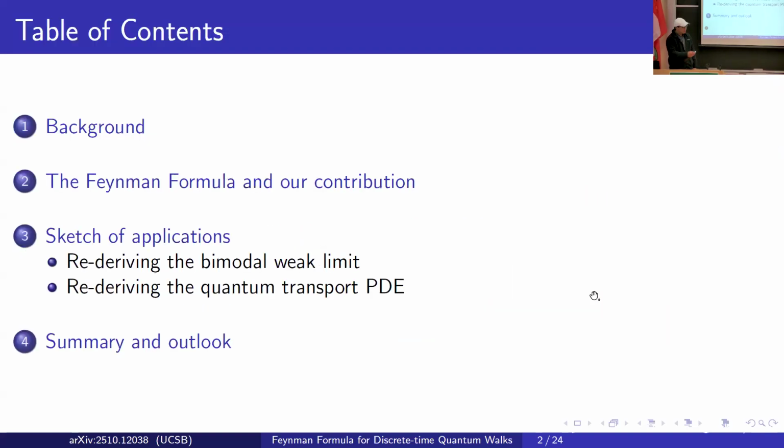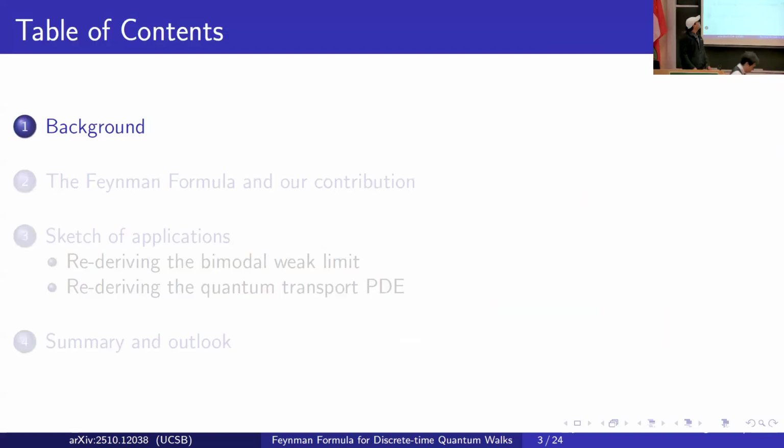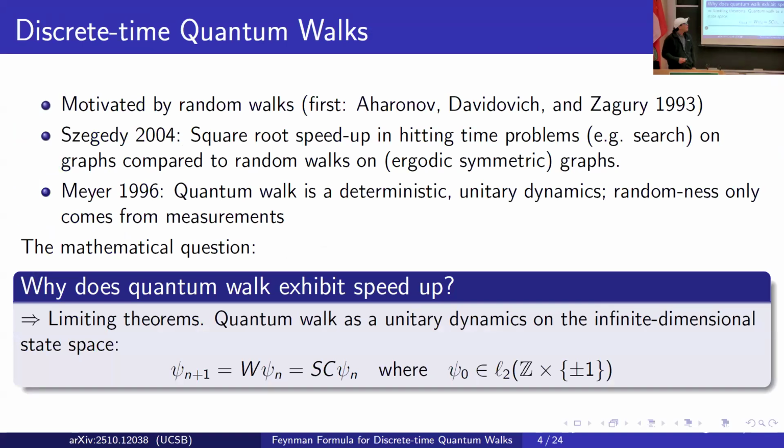Okay. So as I mentioned, to begin with, let's start with a brief development of discrete time quantum walks. Discrete time quantum walk was first defined by Aharonov, Davidovich, and Zagury in 1993, and they wanted to generalize classical random walks to the quantum setting.